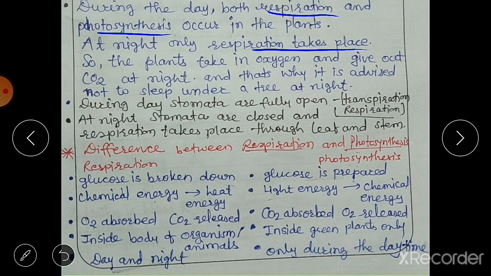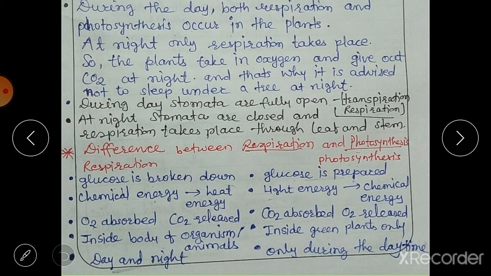At night, stomata are closed because there is no transpiration and only the respiration process is there. Stomata are closed and respiration takes place through the leaf and the stem. We already read before that leaves and stem, including roots, are the parts of the plants for respiration. So this is all about respiration in plants.